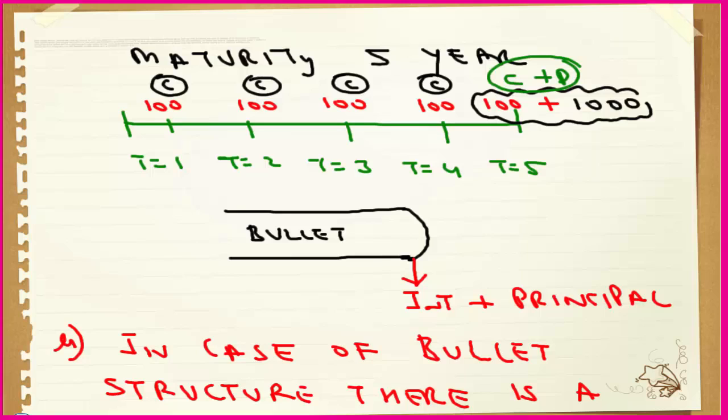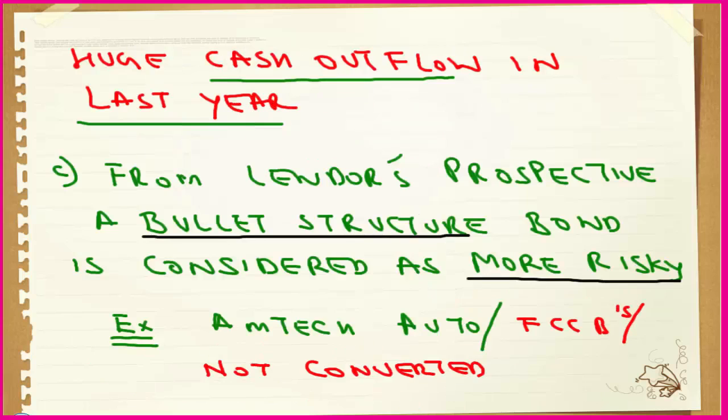So just write down B point. I prepared the bullet structure like this also. In case of bullet structure, B point, there is a high cash flow in the last year.